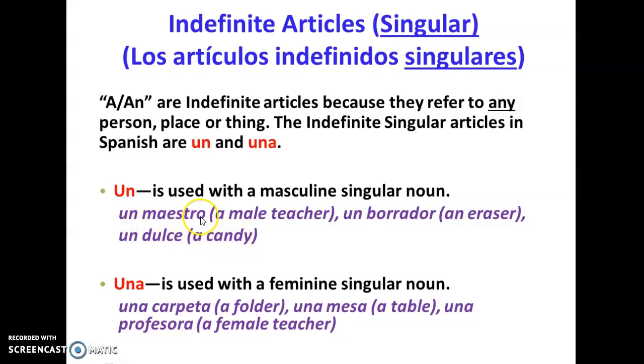And so, like here, a male teacher, an eraser, a candy. So un maestro. Maestro is masculine because it's a male teacher, so it's going to be un. Un borrador. This is a masculine noun, eraser, so it has to be un. Dulce, candy. Dulce is a masculine noun, so un. Una for feminine, like carpeta, okay? So a folder, a table, una mesa, a female teacher, una profesora.